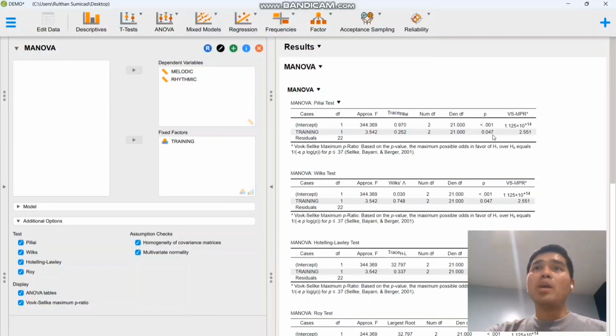We are more geared towards the alternative hypothesis, as the p-value for the Pillai's test here is 0.047, which means we have to reject the null hypothesis. So the VS-MPR and the Pillai's test lead to the same decision, which is to accept the alternative hypothesis and reject the null hypothesis.